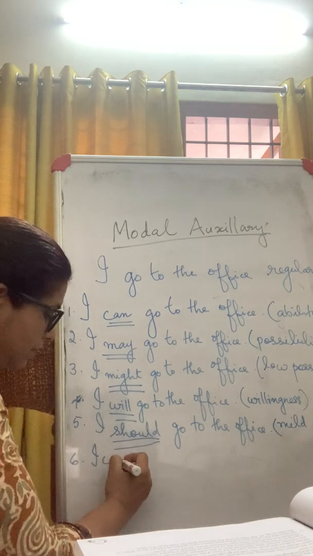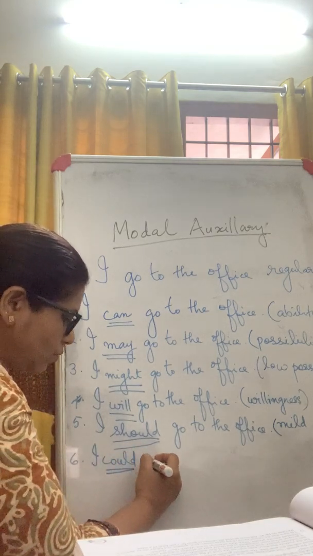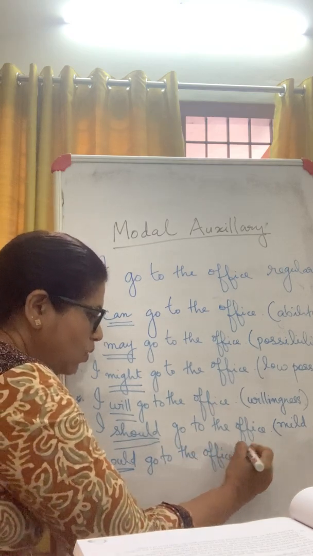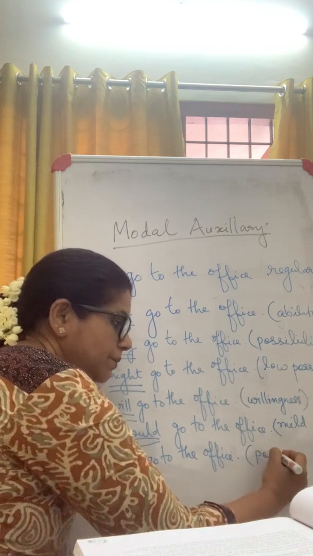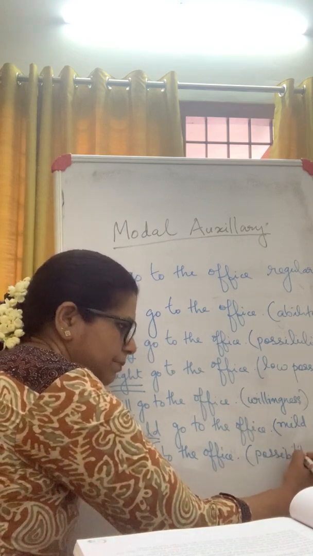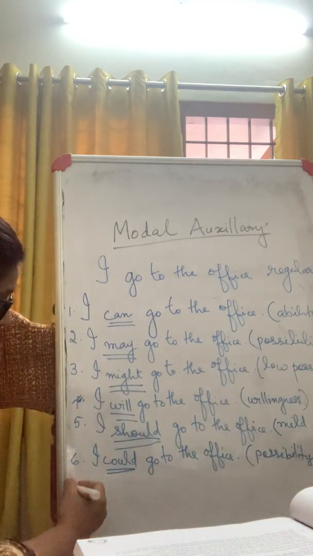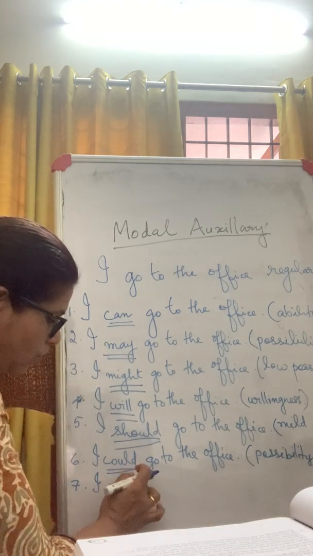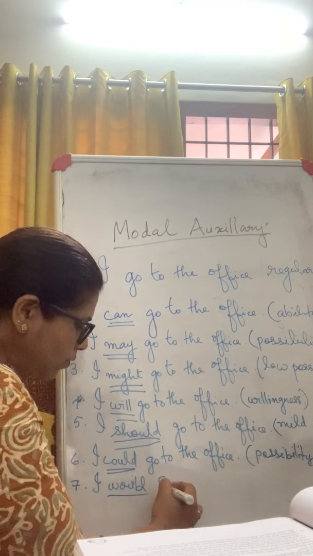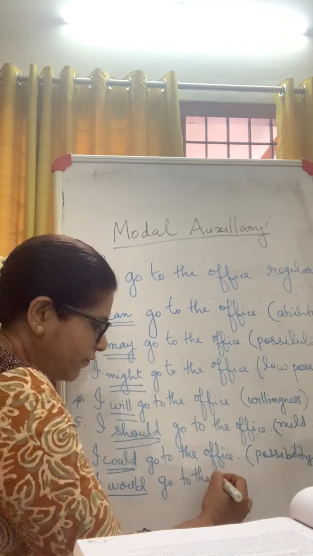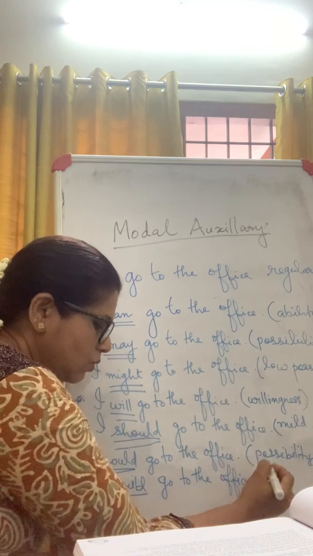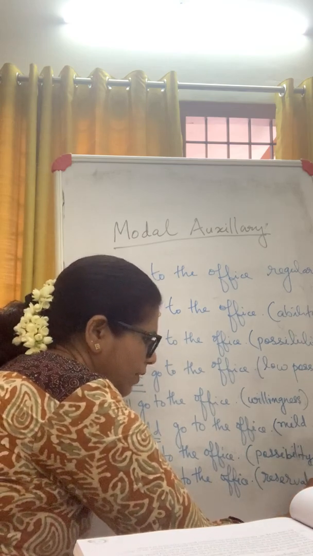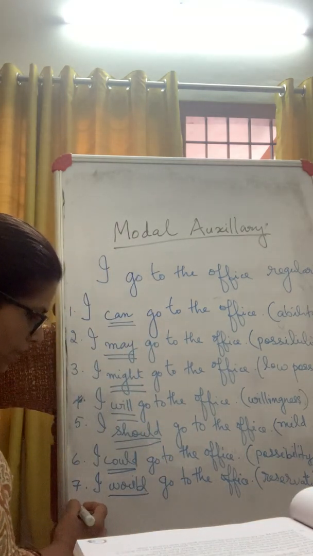I could go to the office. Could go. Again, another possibility. I could go. I'm saying that possibility is definitely there. I could go. Then I would go. I would go to the office. Now, what does would show? Reservation. Okay? It is a reservation. I would go at some point of time. I'm going. Okay.